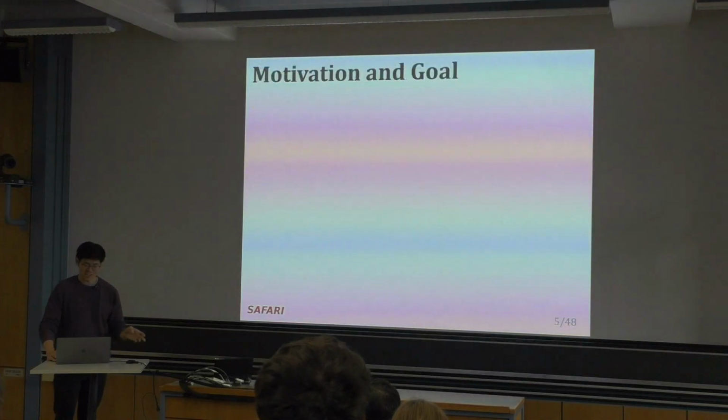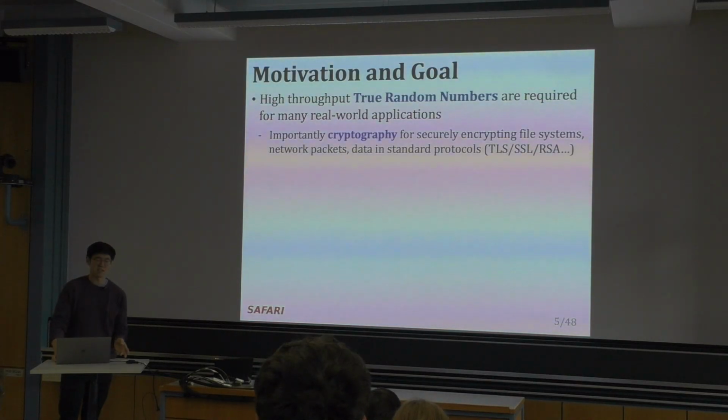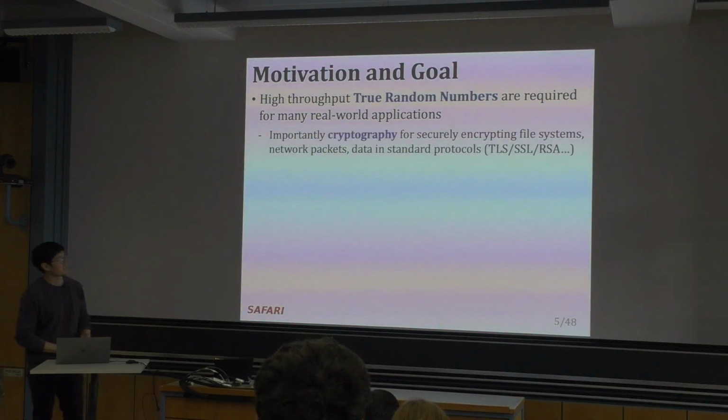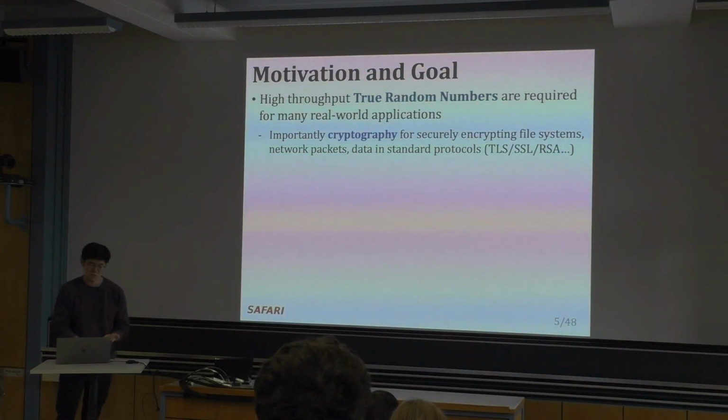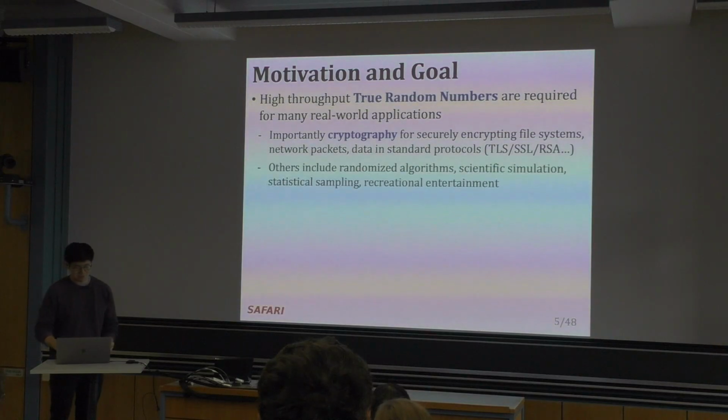I'll begin with the motivation. So high throughput true random numbers are required for many real-world applications, and this is important in cryptography for securely encrypting file systems, network packets, data in standard protocols, and there are many other randomized algorithms: scientific simulation, statistical sampling, recreational entertainment.